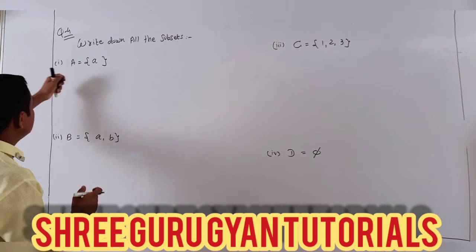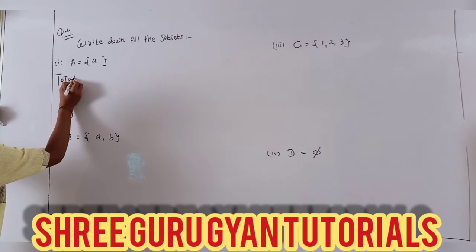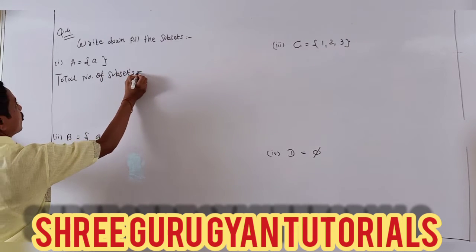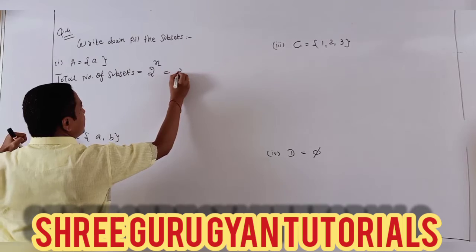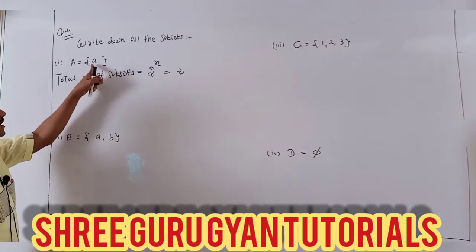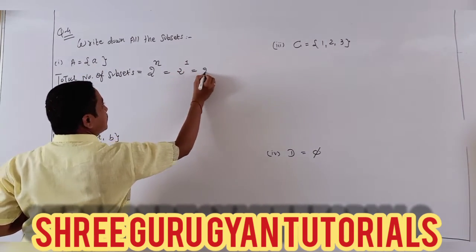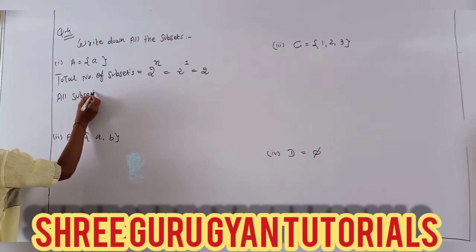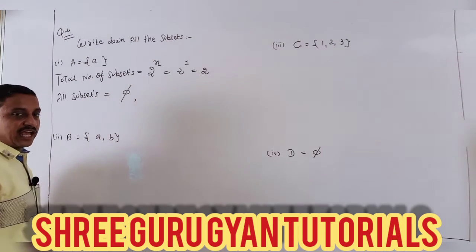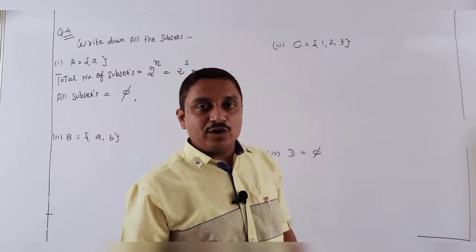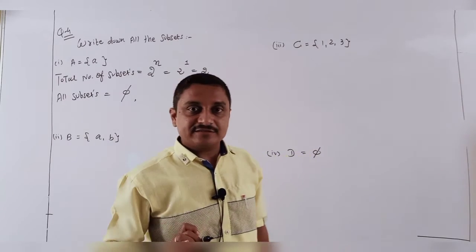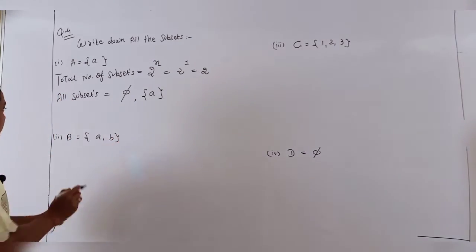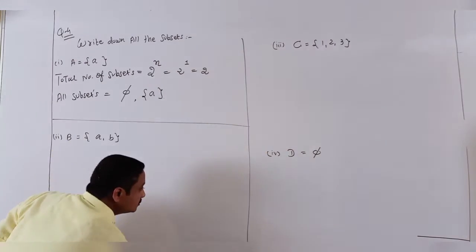First of all, the total number of subsets formula is 2 raised to n. N indicates the total number of elements. It is only 1, so my answer is only 2. Now all subsets. First null set. Every time write null set first, because null set is a subset of every set. And then after that, set A, finished, 1 and 2. And this is happily done here.